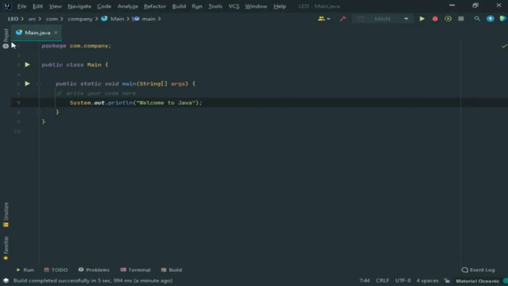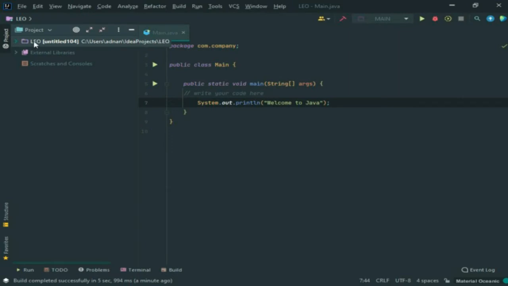So I will show you here how it works. Devleo is our project name, then go to source code and then here you can see that a com.company folder is showing here. This is our Java package, and then here is main and this is our class.